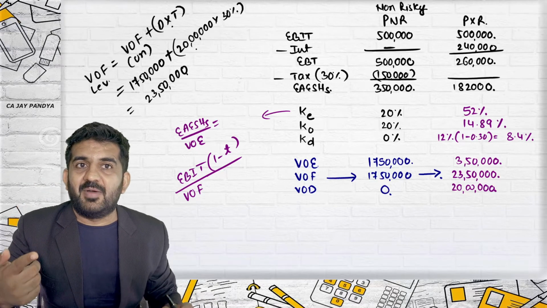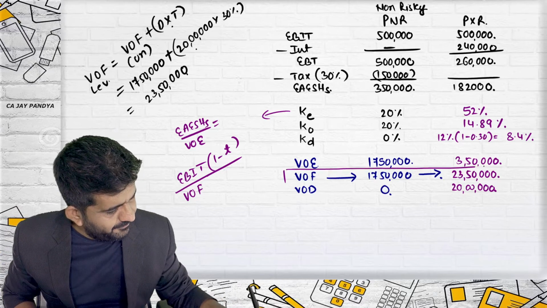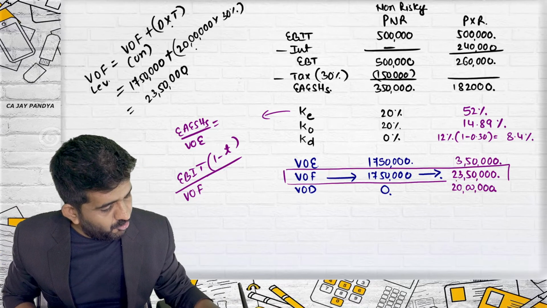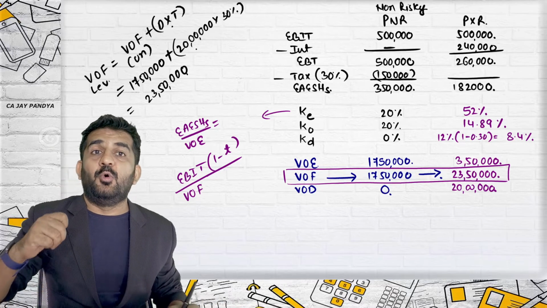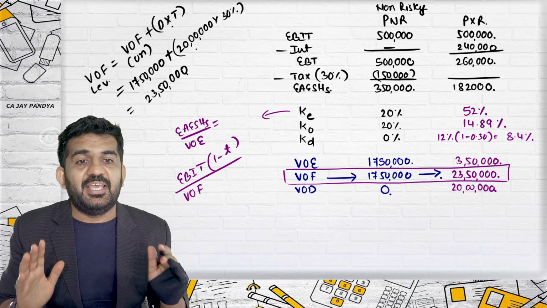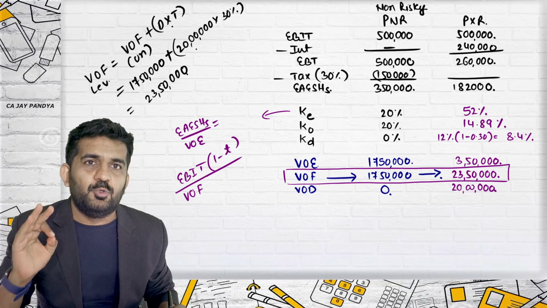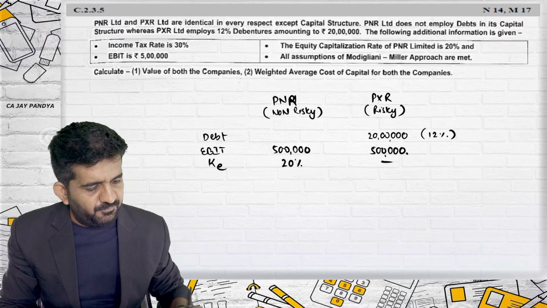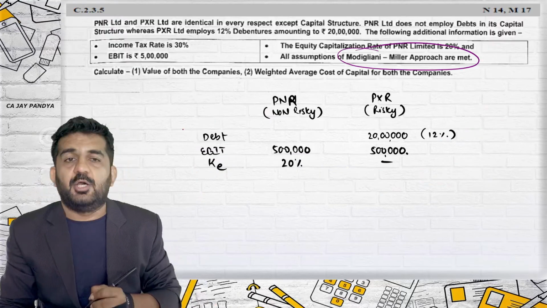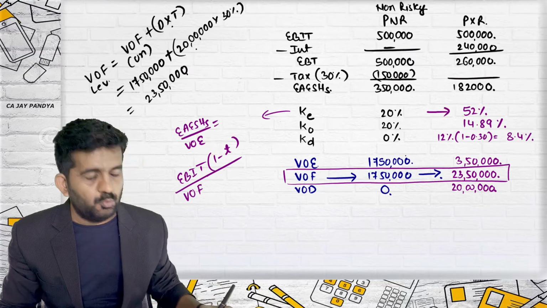I have found these out by the MM formula. No, only this I have found out by MM. KE I have found out by net operating income, and KO I have found out by net operating income. Still my answers will be the same as the MM approach. But in examination you will have to use the formula of MM if somewhere in the question they have written MM. So let me find out KE again, this 52% again.